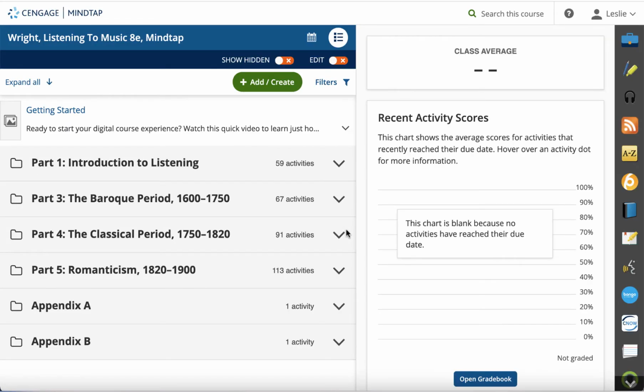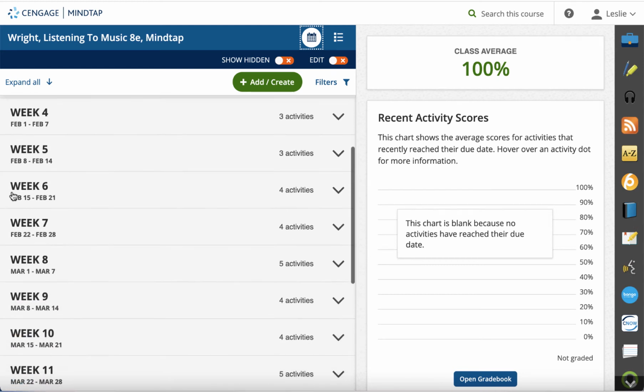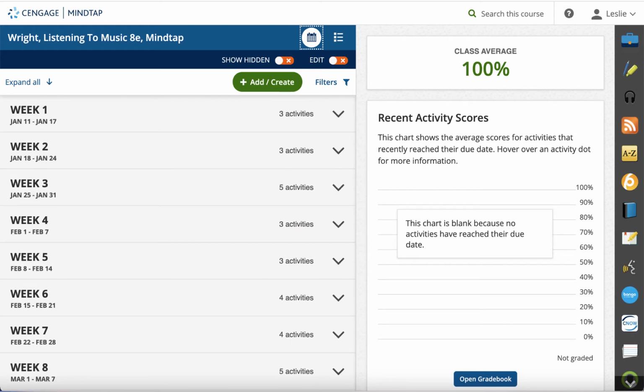I wanted to show you that it can be kind of easy to get lost in the book. I find if I go to this little icon up here, the calendar icon, that it's, I think, pretty helpful because it'll tell you what you actually need to do each week. And you can work ahead if you want. One semester I actually had a student sign up for the 2-week trial and they did everything. I don't recommend that, but you can work ahead. I guess that's all that I'll say.